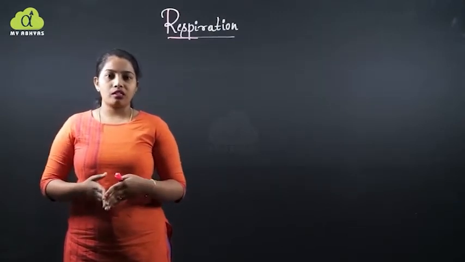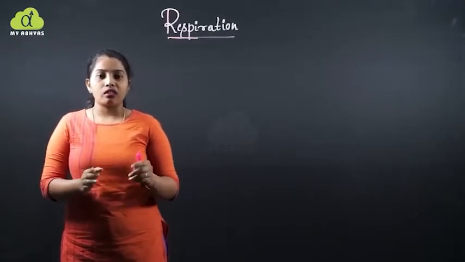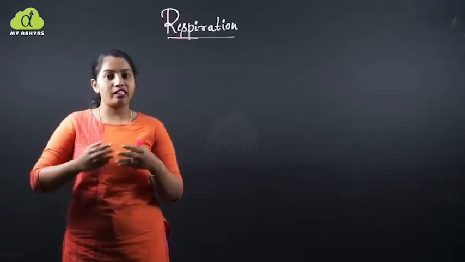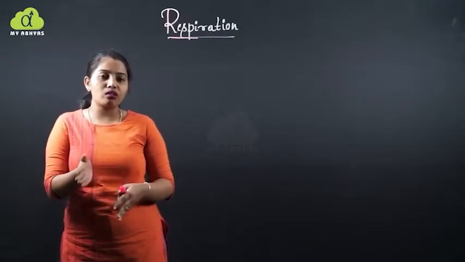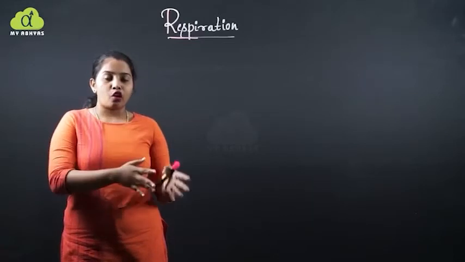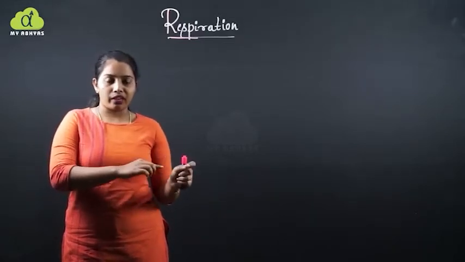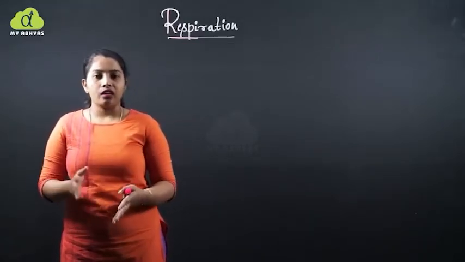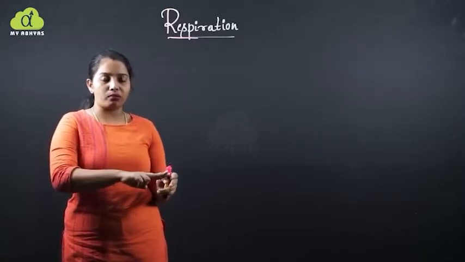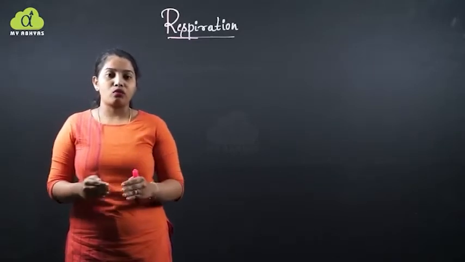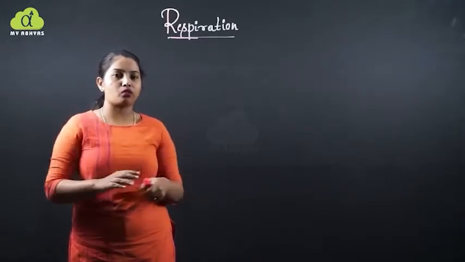As we know, glucose is produced, and that glucose is not consumable as it is produced. So that glucose is broken down, and the 6 carbon atoms are released as carbon dioxide, to release the energy. Here the glucose is broken down in two forms: one in the presence of oxygen and the other in the absence of oxygen.